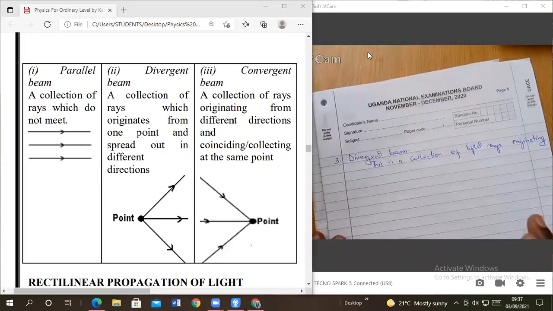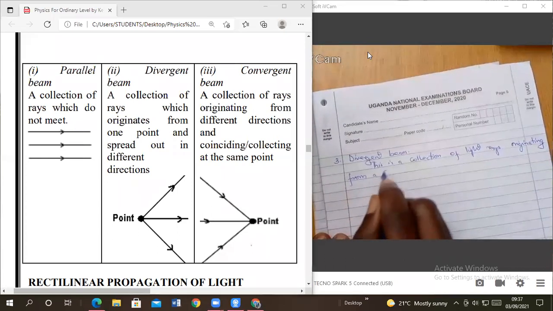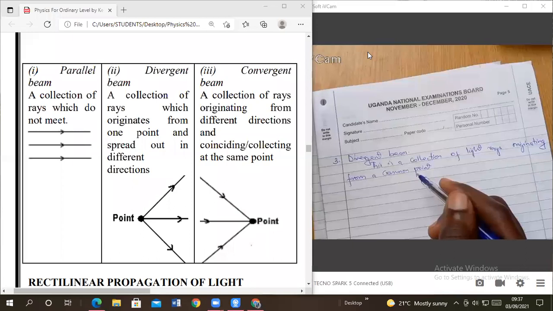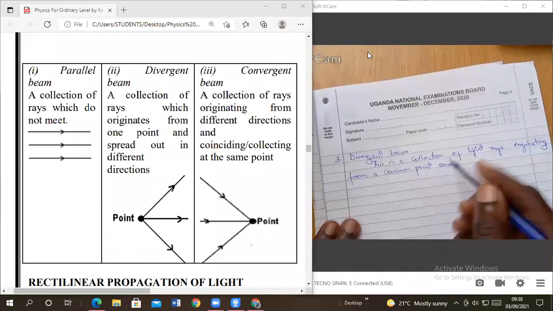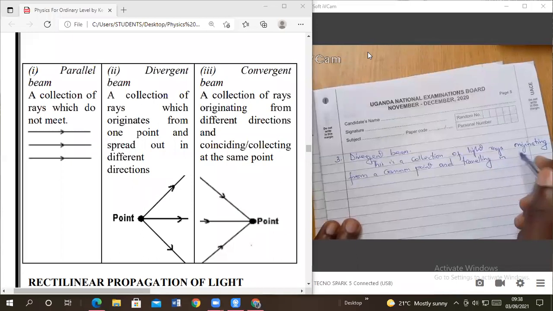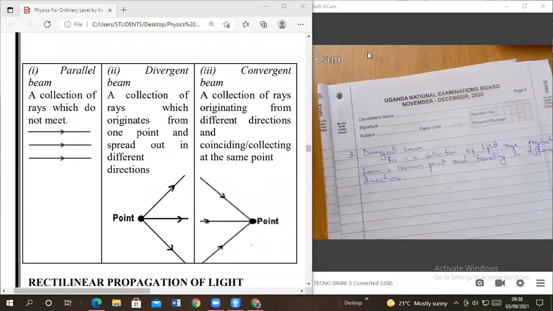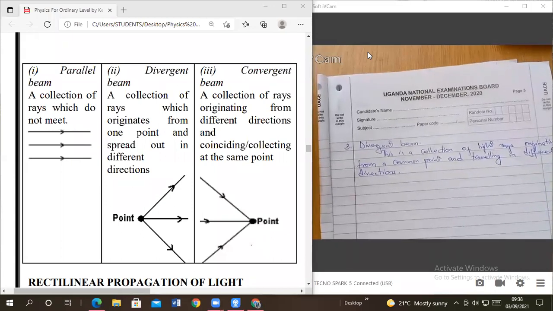So this time light rays are originating from a common point and traveling in different directions. Directions. That is what we call diverging.